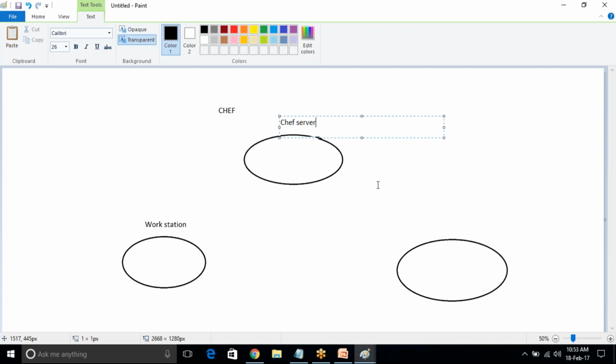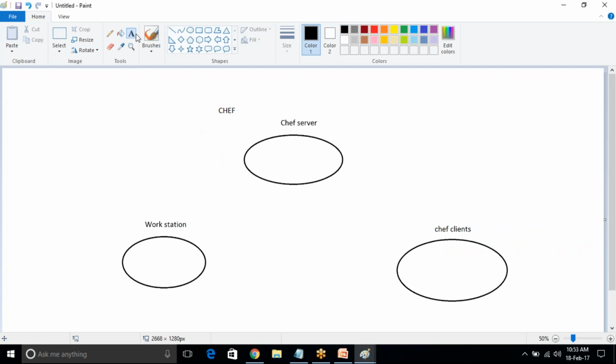This is the Chef server. This is the Chef clients. Here, assume there are so many servers.